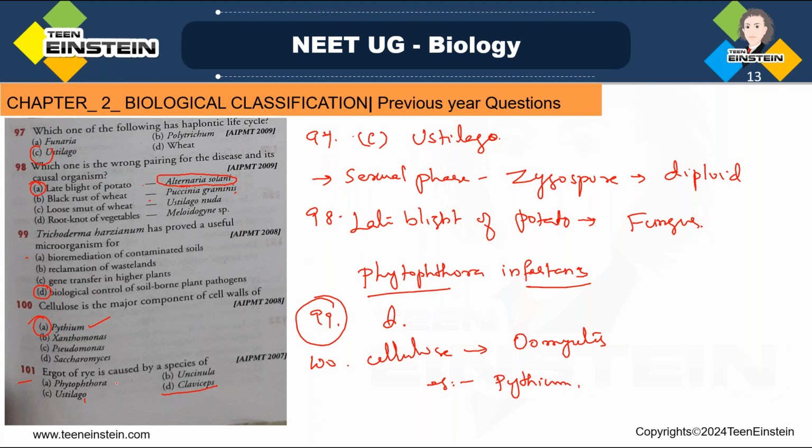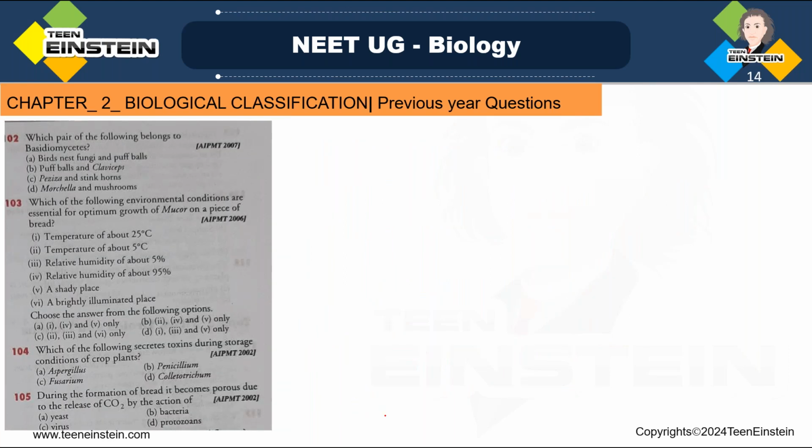This is a direct question. Ergot of rye is caused by Claviceps purpurea. Clear? So for 101, the right answer is D.